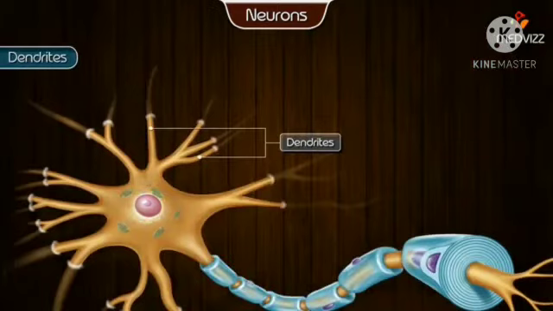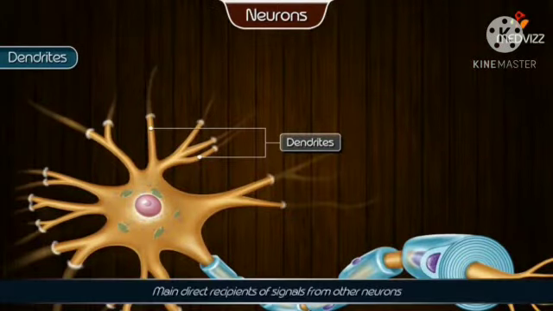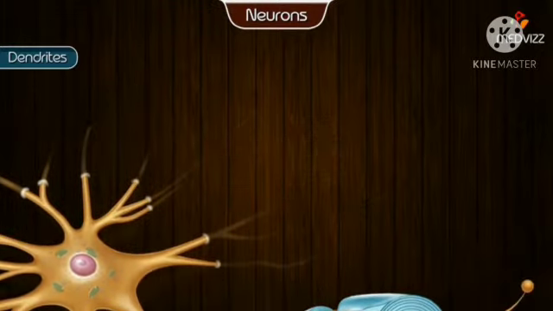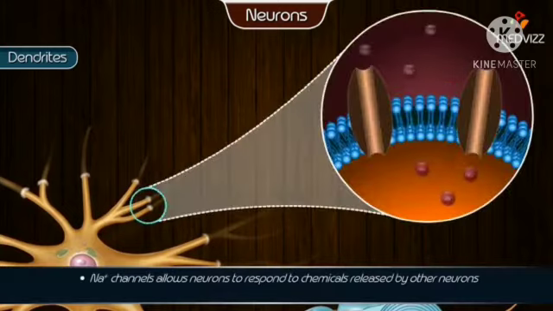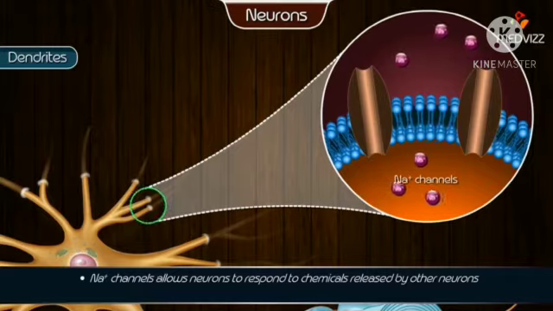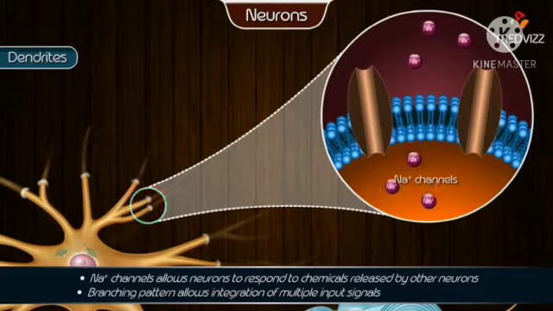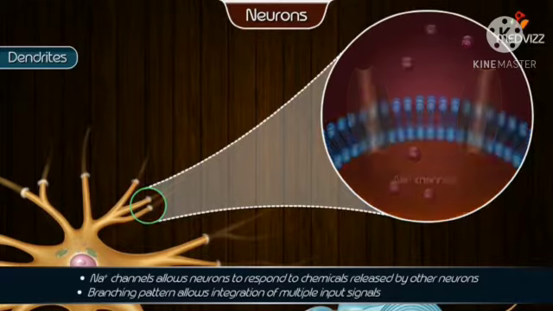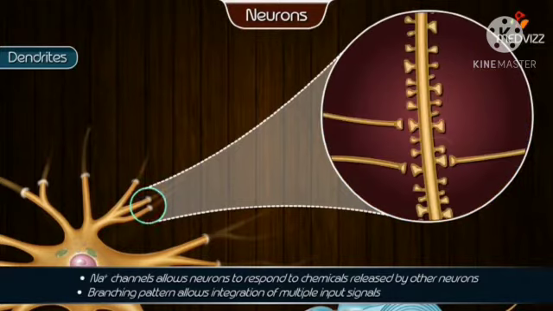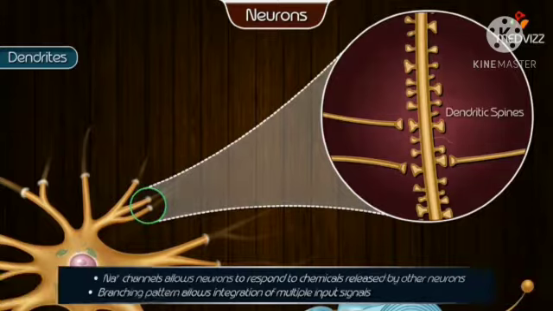Dendrites. Dendrites are tapering and branching extensions of the soma and are the main direct recipients of signals from other neurons. Dendrites have ligand-gated sodium ion channels that allow neurons to respond to chemicals released by other neurons, and their characteristic branching pattern allows for integration of multiple input signals. The dendrites have small knobby projections called dendritic spines.